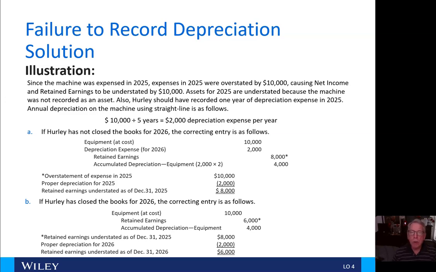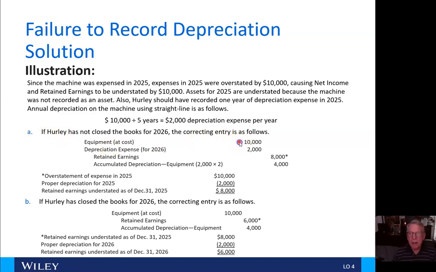Also, Hurley should have recorded 1 year of depreciation expense in 2025. Had they done that, we would have taken $10,000, the cost of the machine, divided by 5 years useful life, and that would give us $2,000 of depreciation expense per year. So, Alpha, if Hurley has not closed the books for 2026, the correcting entry would be as follows.